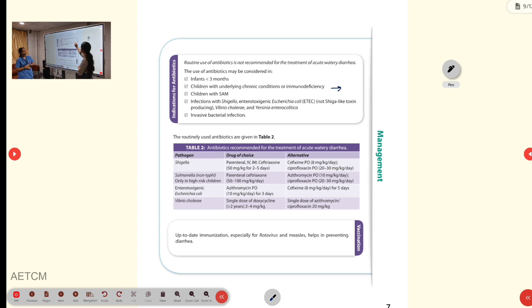Immune deficiency like sickle cell anemia, any malignancy, or any inflammatory bowel disease, in these conditions also you can give. Okay.